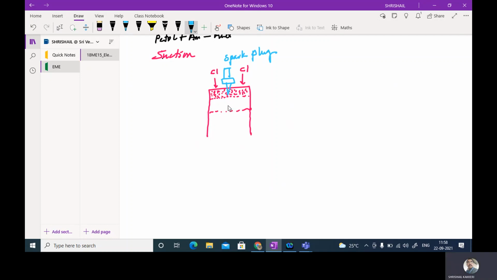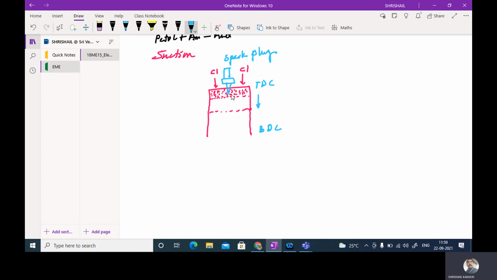Spark plug. And at the end of the stroke, what happens? The piston is ready to move from top dead center to the bottom dead center. Okay. And at the end of the stroke, what happens? The spark plug will develop a spark.